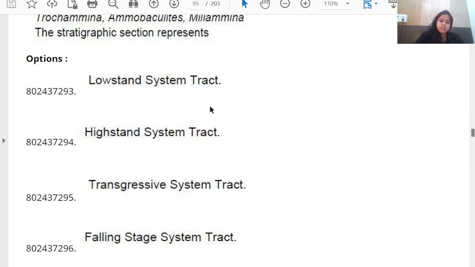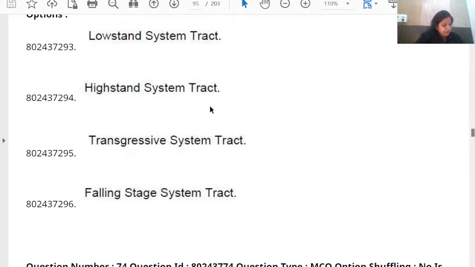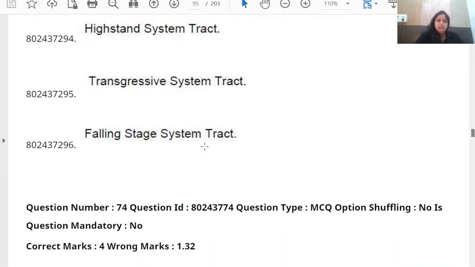What is retrogradational parasequence? What is progradational parasequence? What happens when a transgressive system tract takes place? What happens in a highstand system tract? You should know all these terminologies in detail. I hope it's clear for everyone. So the answer will be TST, transgressive system tract.